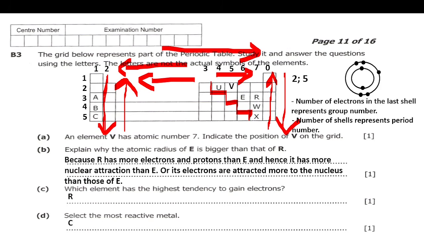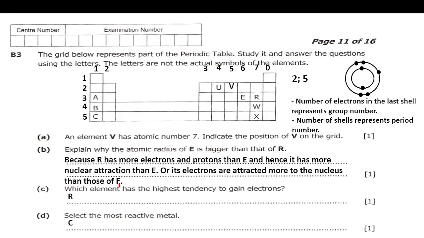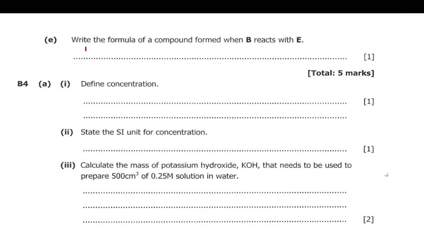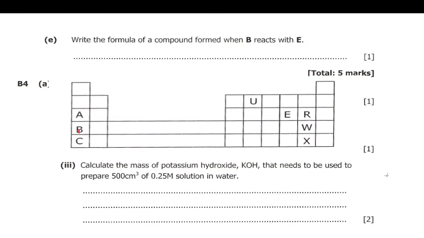Okay, let's go to another question. Question E says write the formula for a compound formed when B reacts with E. So we should know that when writing a chemical formula, we use what we call valence electrons.